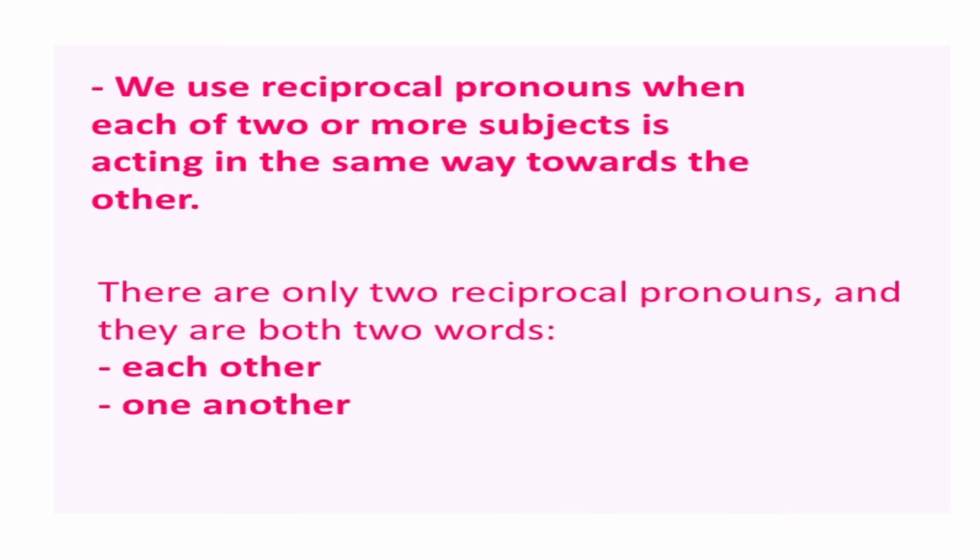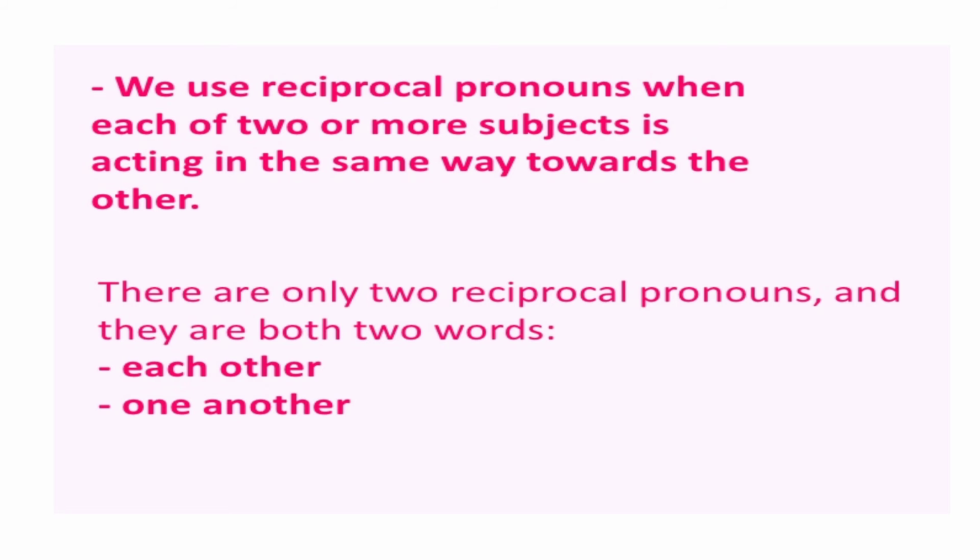Next is reciprocal pronoun. Students, two reciprocal pronouns are used. We use reciprocal pronouns when each of two or more subjects is acting in the same way towards the other.